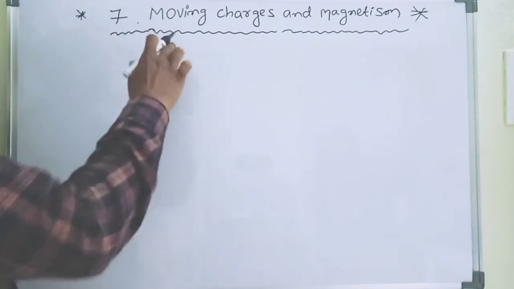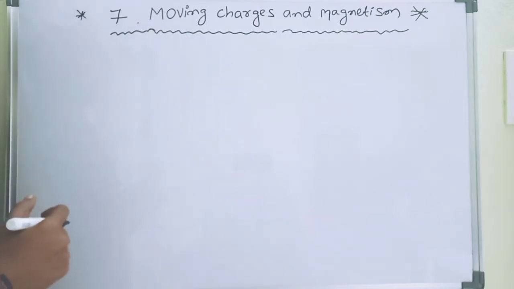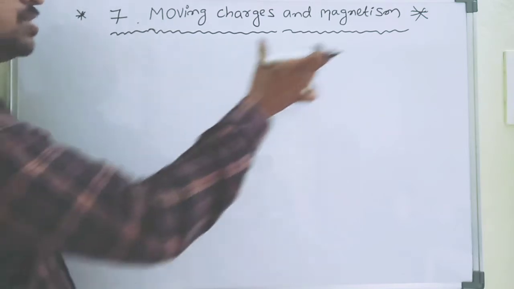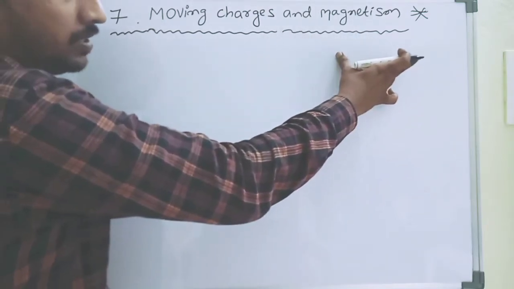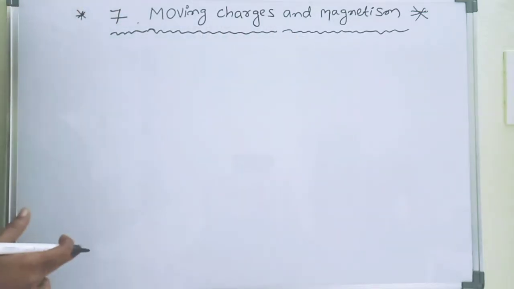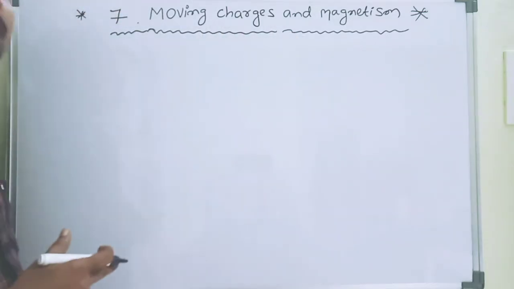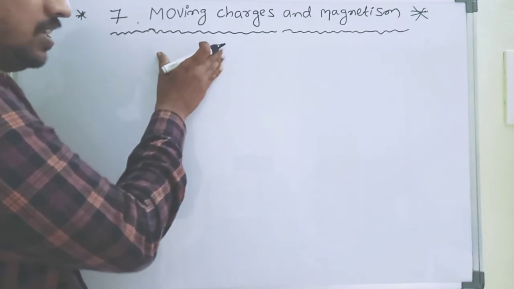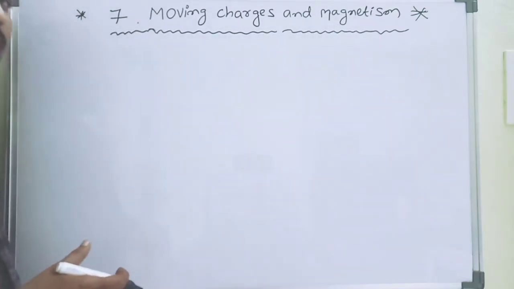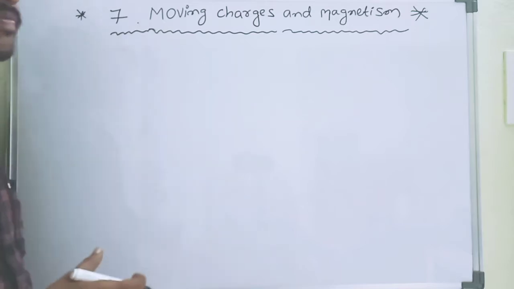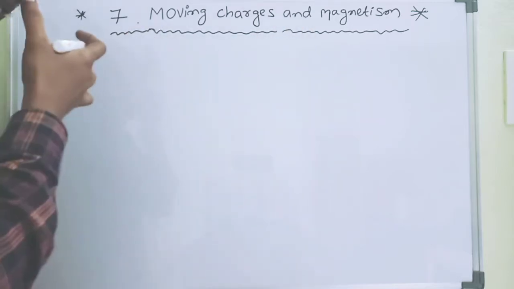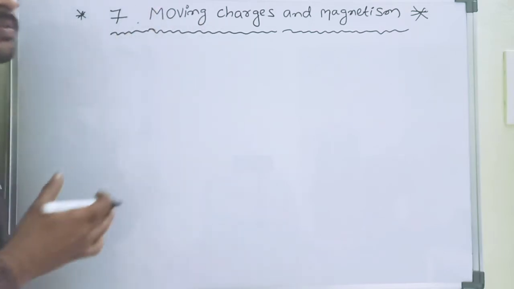So what is moving charges here? Moving charges, this is related to electricity. And what is magnetism? Completely this is magnetism. These are actually two different chapters. This is electricity, this is magnetism. But in this chapter we are learning that they are closely related to each other.